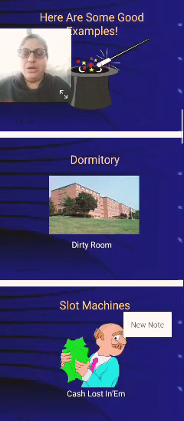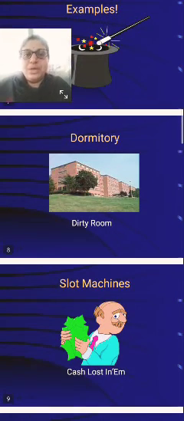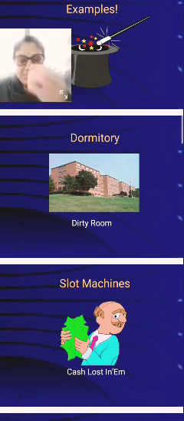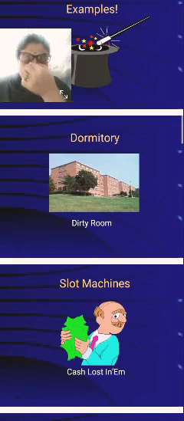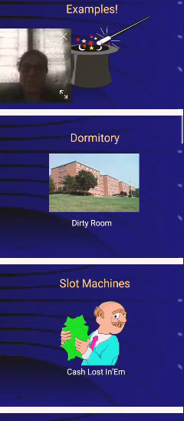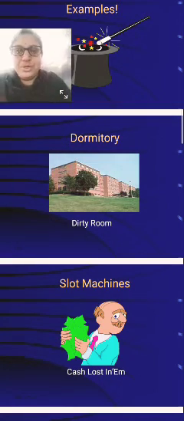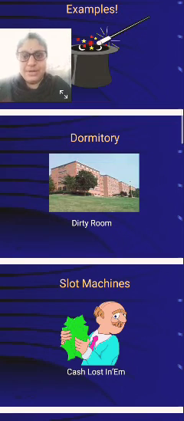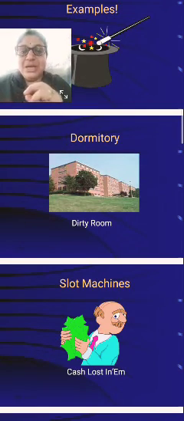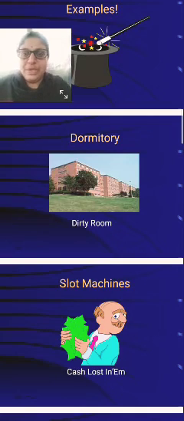So the example here is dormitory. What does dormitory mean? I have kept a picture for you. When you rearrange or jumble the word dormitory and give the anagram, it becomes "dirty room."